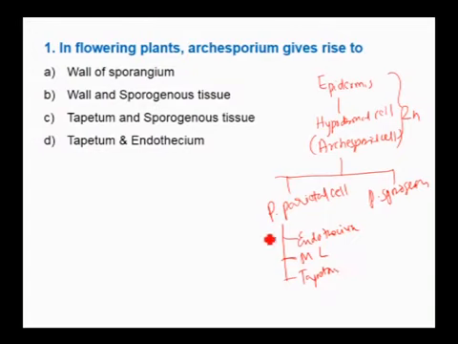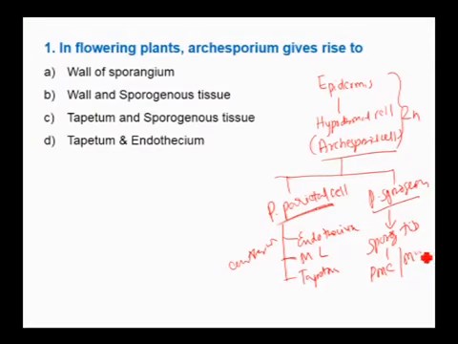Therefore, the anther wall is formed by the primary parietal cell of the archisporium, whereas the primary sporogenous cell produces sporogenous tissue. Sporogenous tissue cells differentiate into pollen mother cell, or you can call it microspore mother cell.